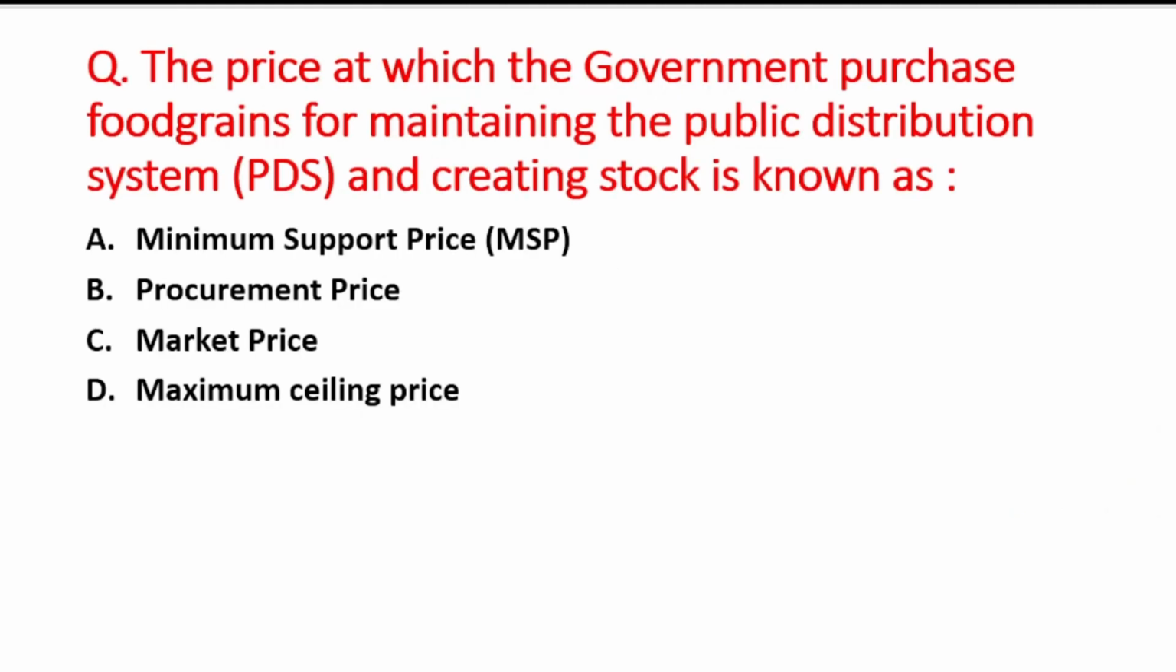So let us start our session with the first question. The question is the price at which the government purchases food grains for maintaining the public distribution system and creating stock is known as. A option is minimum support price, B option is procurement price, C option is market price, and D option is maximum ceiling price. So right answer is option B, that is procurement price.